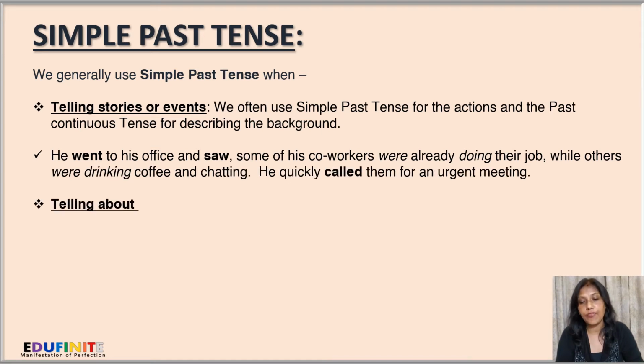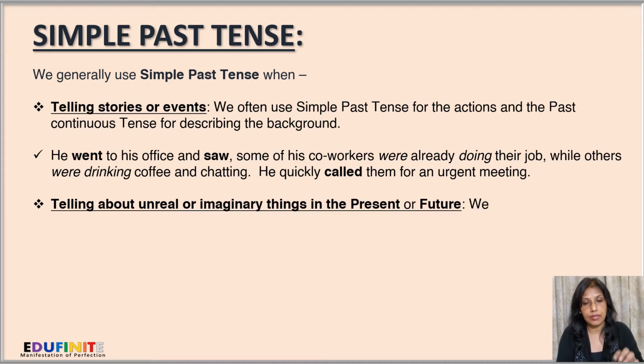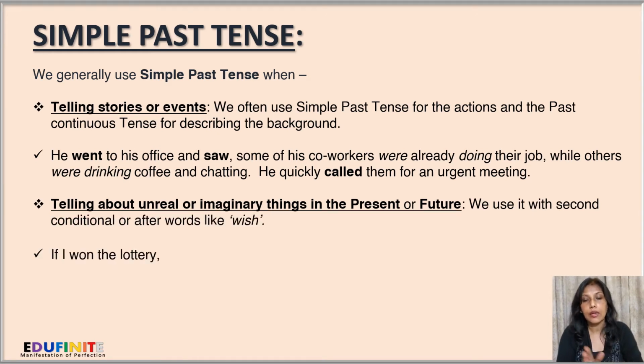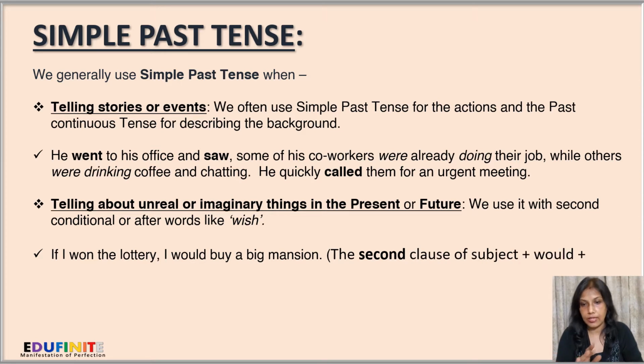He quickly called them for an urgent meeting. So his actions are all in simple past tense. He went to his office and saw. Next, he quickly called. But the background actions, co-workers were already doing their job, were drinking coffee, are in the past continuous tense.